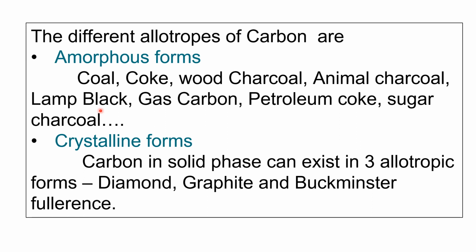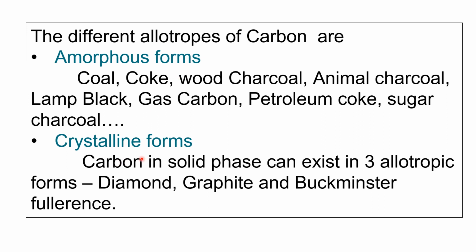Nowadays lamp black is generally used for pigmenting. This black pigment is used in ceramics, cements, and to prepare crayons, shoe polishes, etc. Many uses are there with lamp black. Then gas carbon, petroleum coke, sugar charcoal, you have heard all these names. All these are different amorphous forms of carbon.